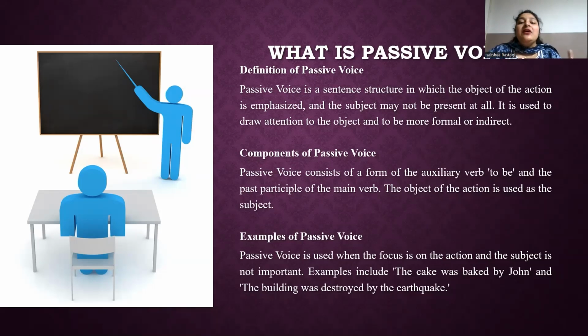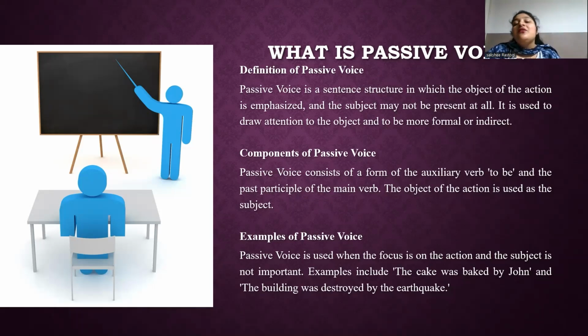The play is being written by the author. So the subject is play, the passive verb is being written, and the agent is author. The package was delivered by the courier. Here, the subject is package, the passive verb is was delivered, and the agent is courier. Next is the cake is being baked by my sister. The subject here is cake, the passive verb is being baked, and the agent is my sister.